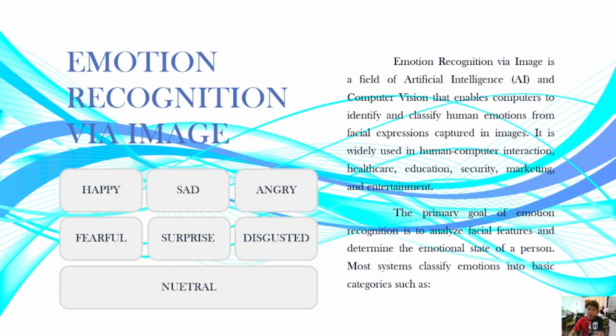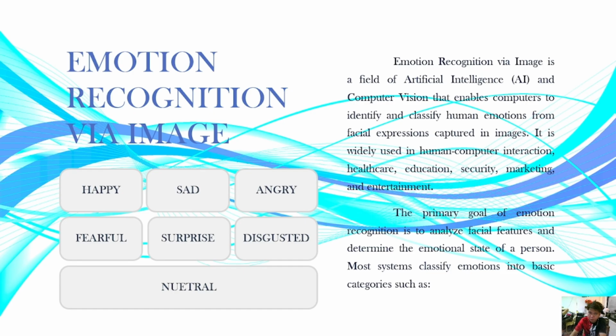So let's start. We need to identify what is emotion recognition via image. It's a field of artificial intelligence, or AI, and computer vision that enables computers to identify and classify human emotions from facial expressions captured in images. It is widely used in human-computer interaction, healthcare, education, security, marketing, and entertainment.